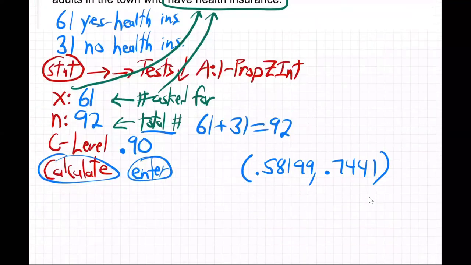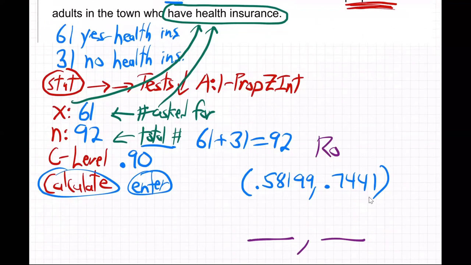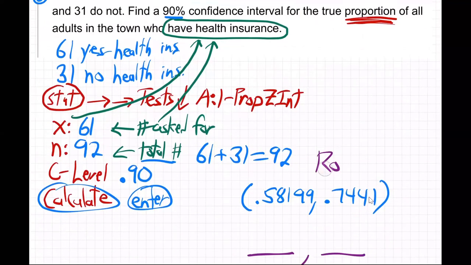So I'll probably give you a blank and a blank, and I'll say round, maybe up in the question up here. I might say round to 2, or let's say 3. I might say 3. Who knows? 2 or 3 places. Round to 3 decimal places.